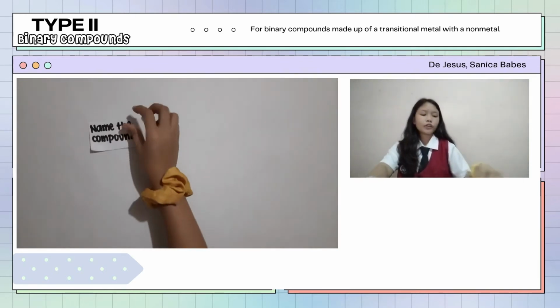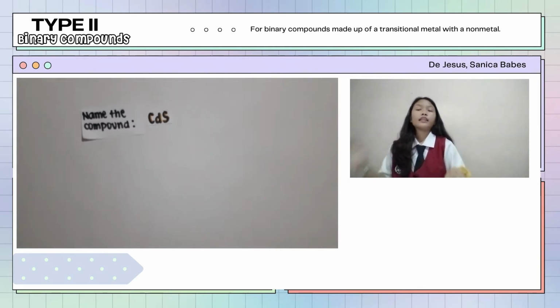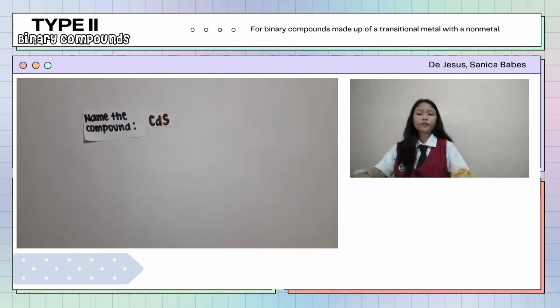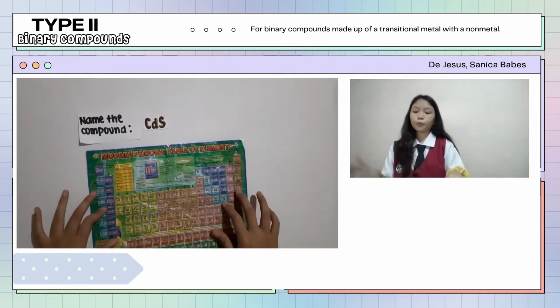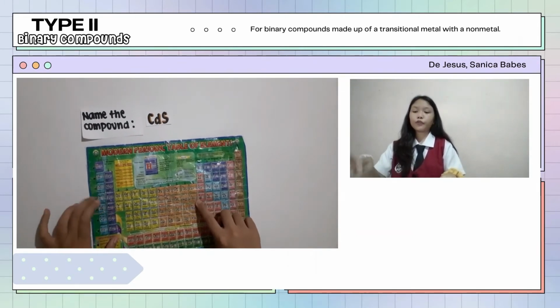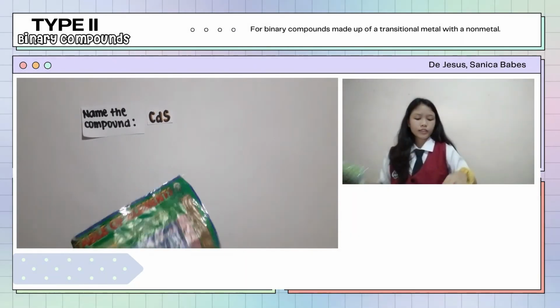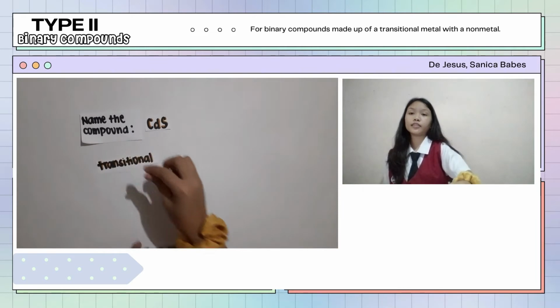Name the compound CdS. So, get the periodic table and let's find where the Cd or the cadmium's group is. So, the metal Cd doesn't belong to the first and second group. Therefore, this is a transition metal and requires Roman numerals.